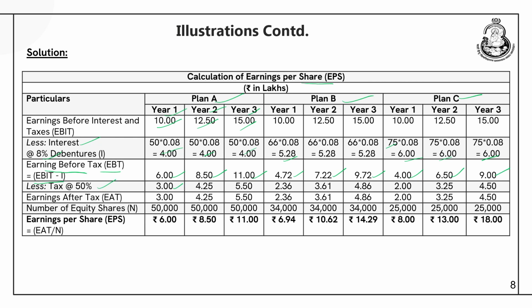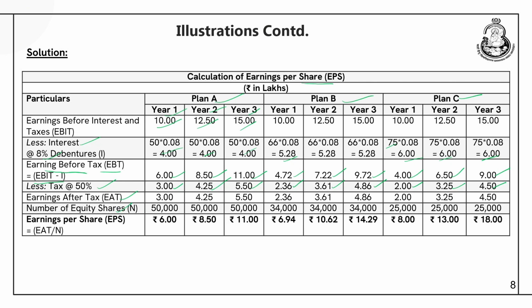So, for plan A it is 3 lakhs, 4.25 lakhs and 5.5 lakhs. For plan B it is 2.36 lakhs, 3.61 lakhs and 4.86 lakhs. For plan C it is 2 lakhs, 3.25 lakhs and 4.5 lakhs. So, similarly you can calculate the earnings after taxes.